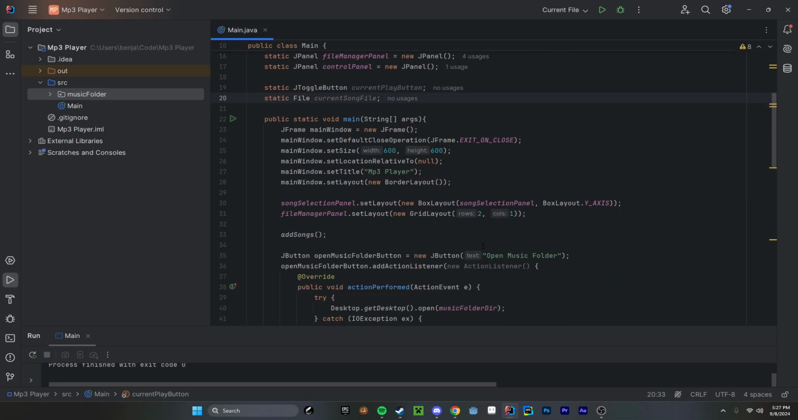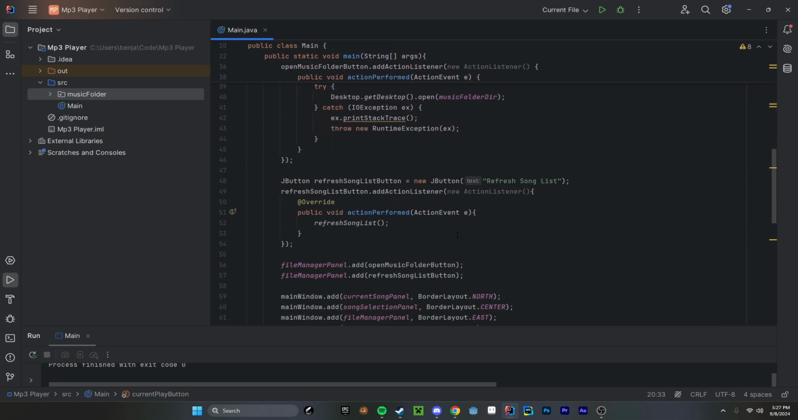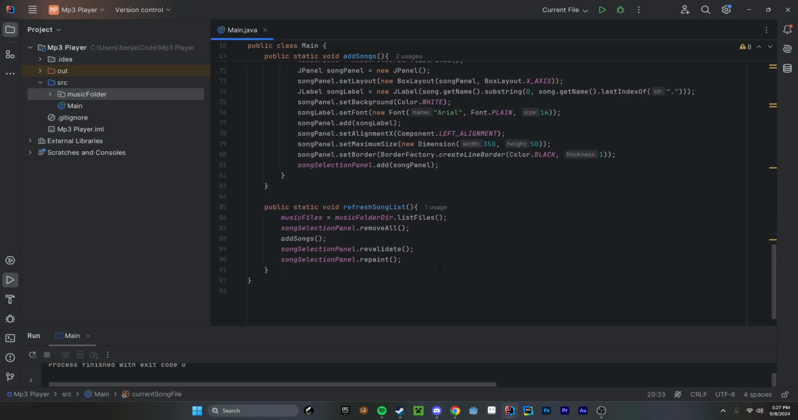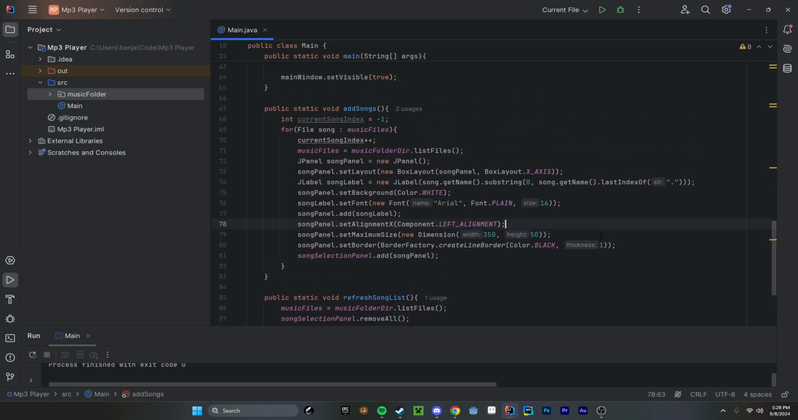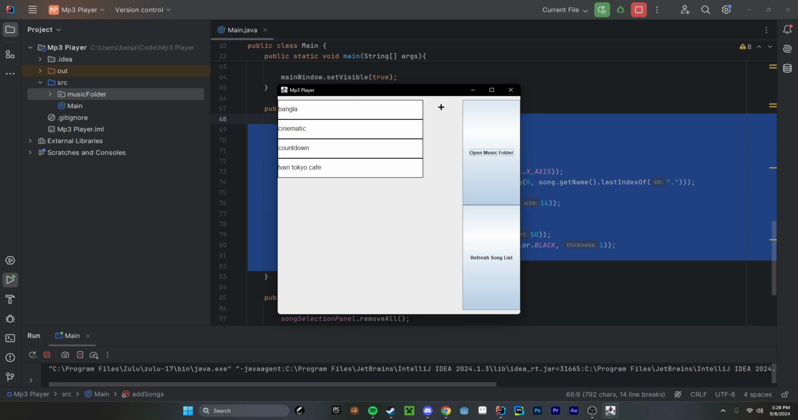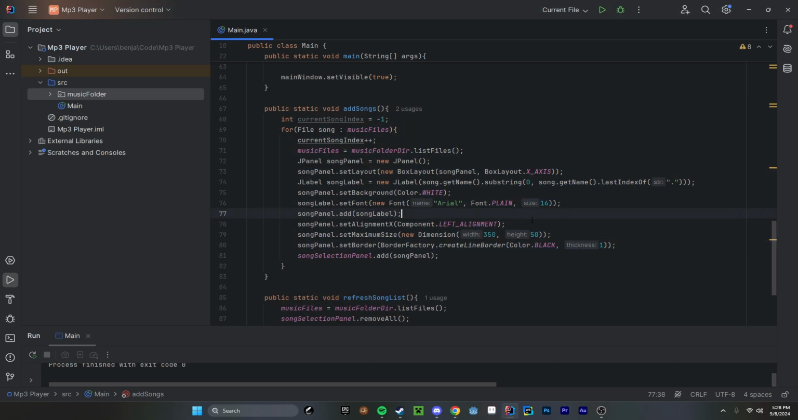Okay. So now I'm going to go down to where we're adding all of our songs, and I'm going to go into this right here and create a new toggle button. If you recall, this is what sets up each one of these little boxes with our labels inside of them. And for each one, we want to add a play button. So let's do it right here.